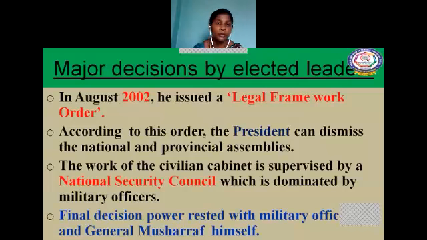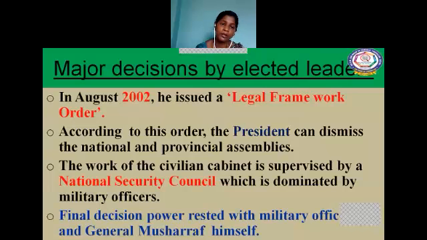Now you have to understand one thing, children. Pakistan had an election, and people selected the representatives for the national and the provincial assemblies. The elected leaders had some powers in Pakistan, but the final decision making power rested with the military officials and General Musharraf himself.